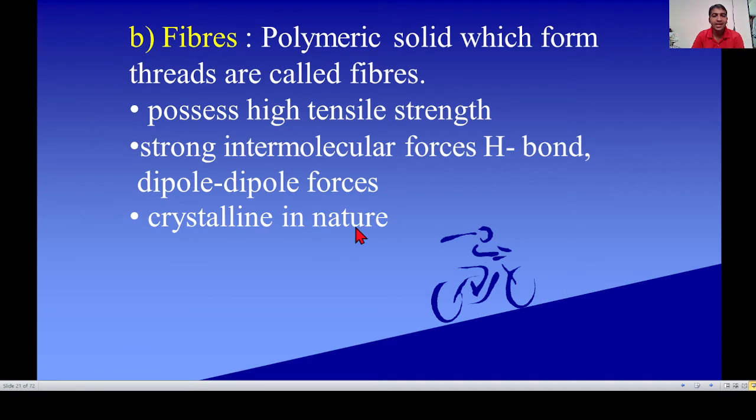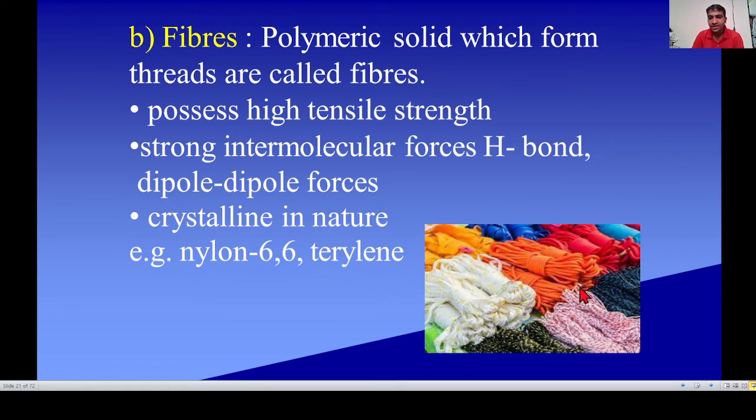Fibers are crystalline in nature. Examples of fiber: nylon 6,6 and terylene. See the image.